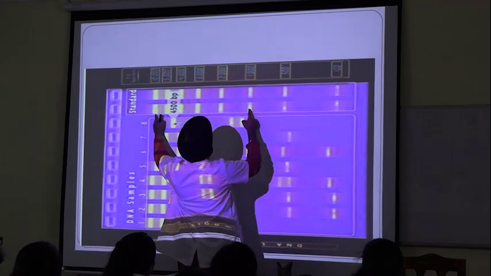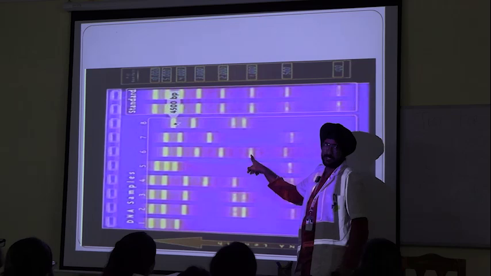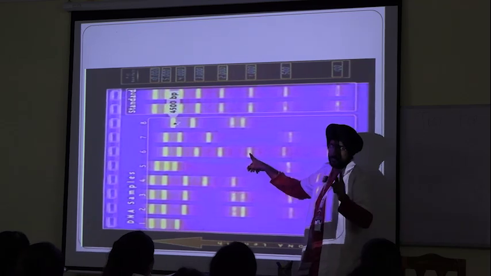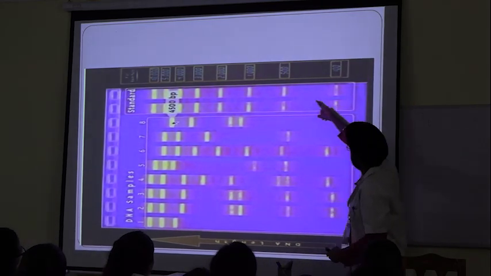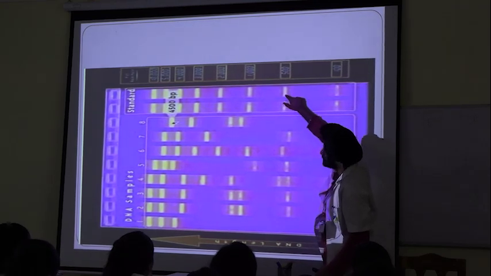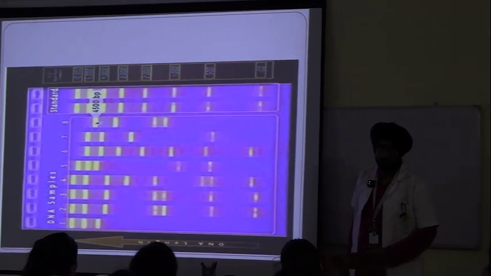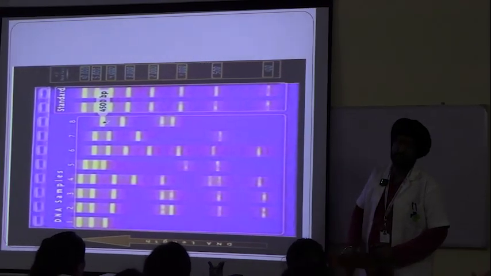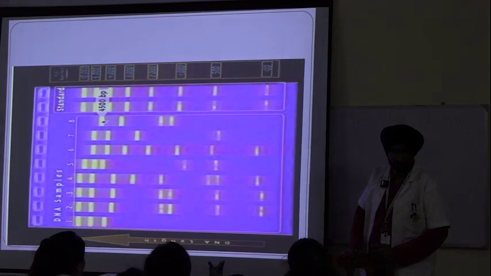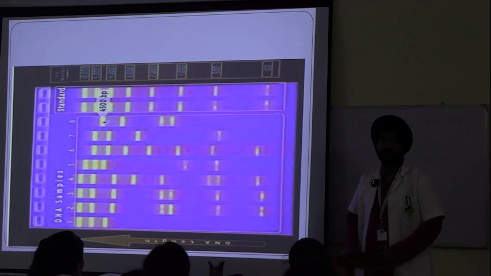If this much distance is covered here, number 6 must have 1000 base pairs. If it goes even farther, let's say here, compare it with this one. This must have 500 base pairs. That's how base pairs are calculated. Am I clear? Any doubts?